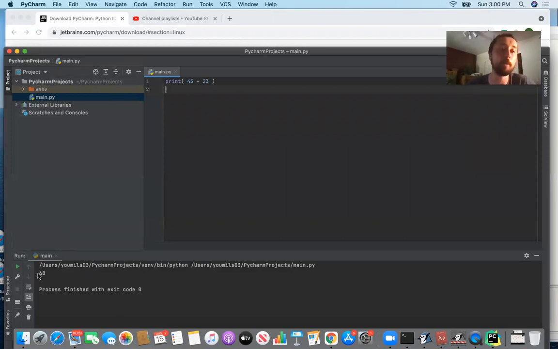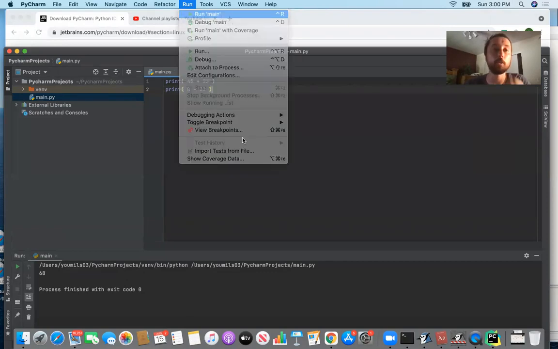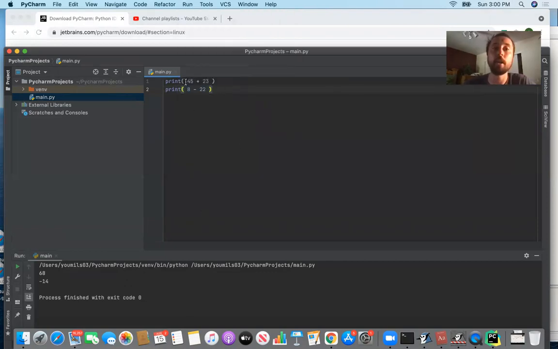So that's an example of a basic arithmetic expression. It's printing the result of a mathematical command, okay? And the same thing can happen for subtraction, so it can handle negative numbers, no problem. So we would expect 8 minus 22 to give us negative 14, and of course the first print statement is still there, so we still have the 68.